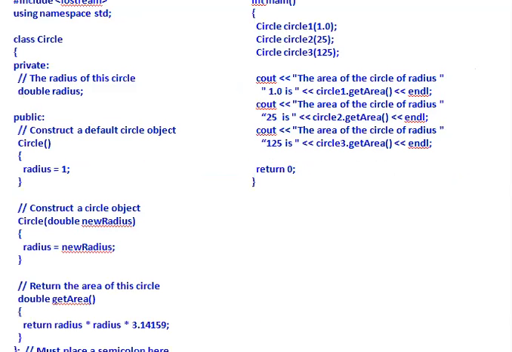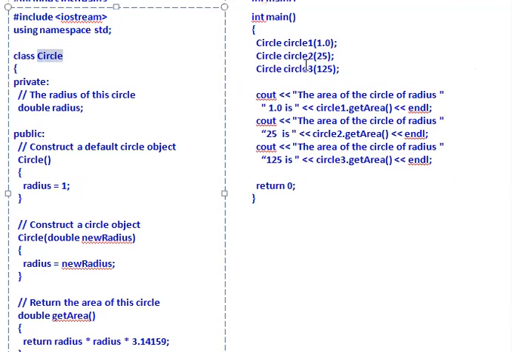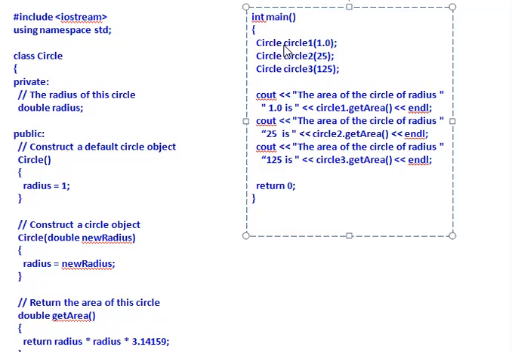In the previous example program, the class name is Circle. Under the main function, we create objects circle1, circle2, and circle3.